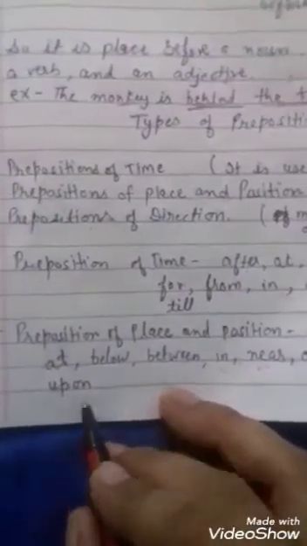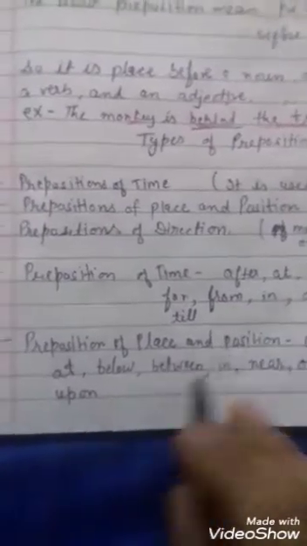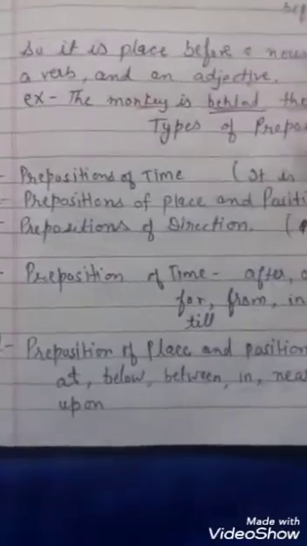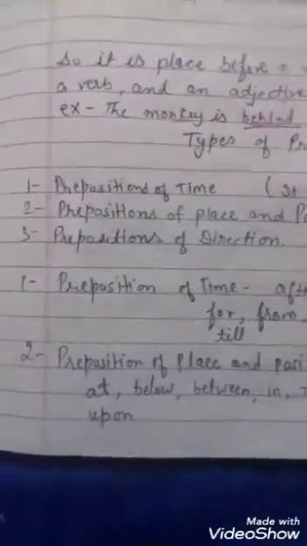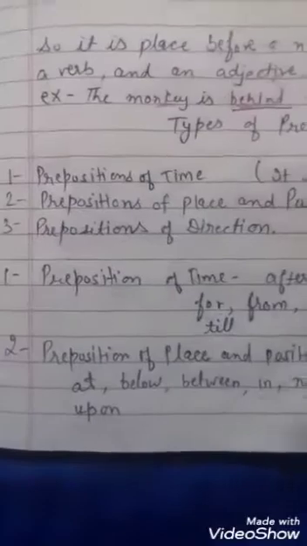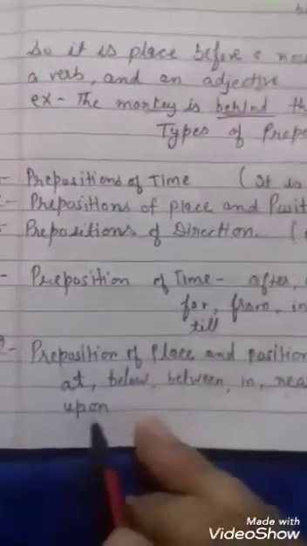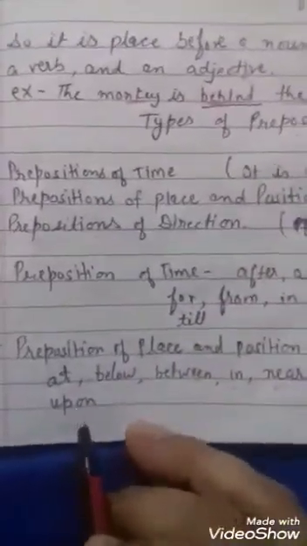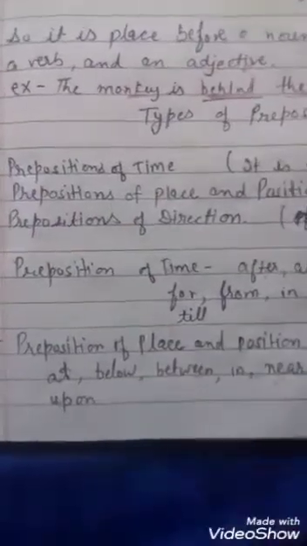Upon is used with things in motion. Okay, like we can say an insect is upon my book, and that is on a motion. Motion means in movement. That is called upon. Okay, something on a surface but in motion.